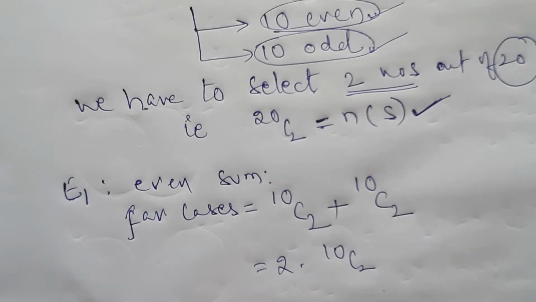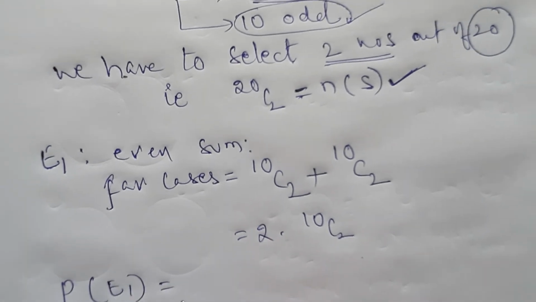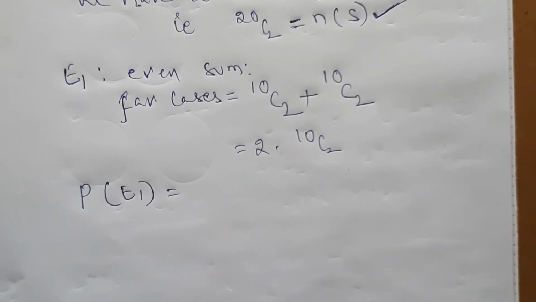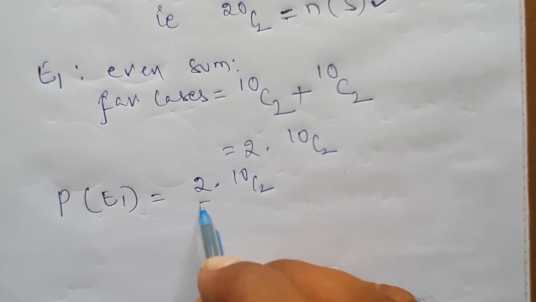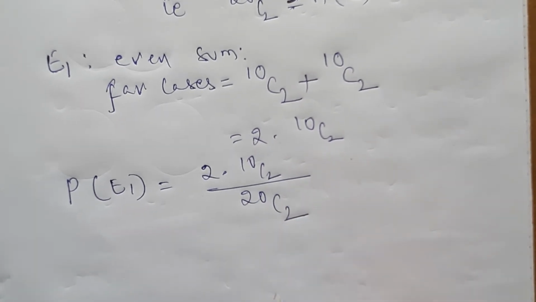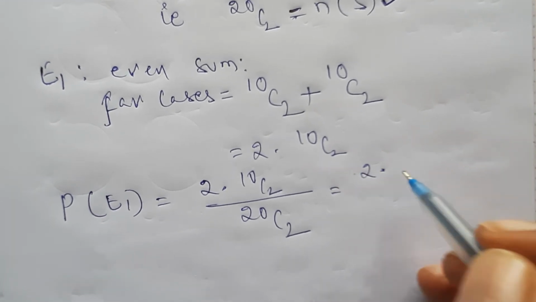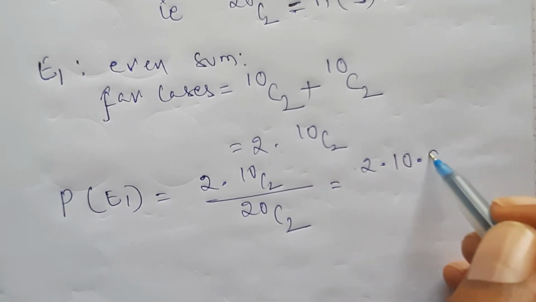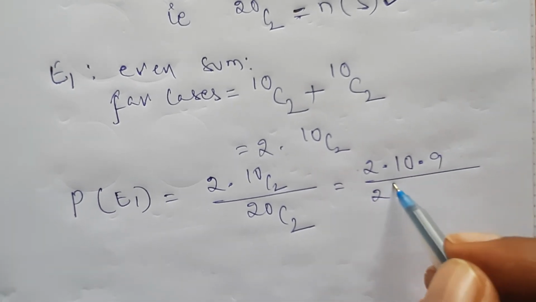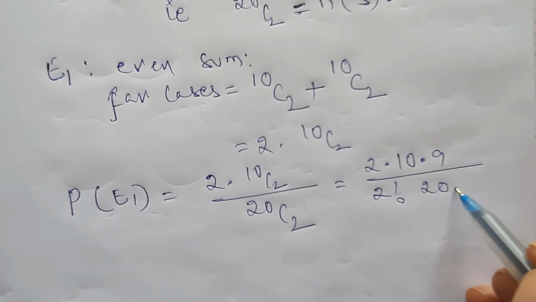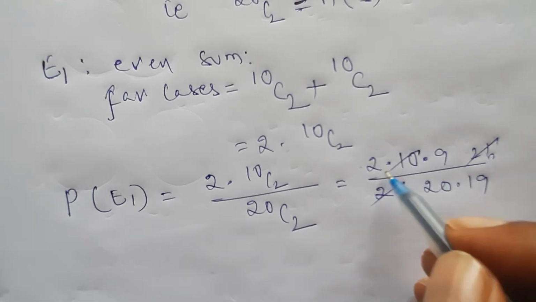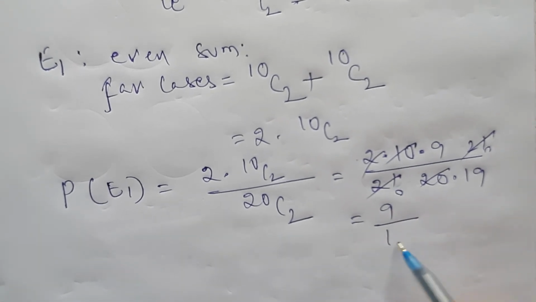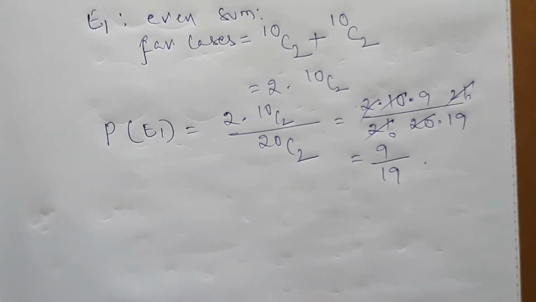Therefore, probability of even, getting even sum, is equals to 2 into 10 C2 by 20 C2. If you simplify this value, 2 into 10 C2 value, 10 into 9 by 2 factorial, 20 C2 value, 20 into 19 by 2 factorial. These two get cancelled, then these two get cancelled. You will get 9 by 19 is the value.